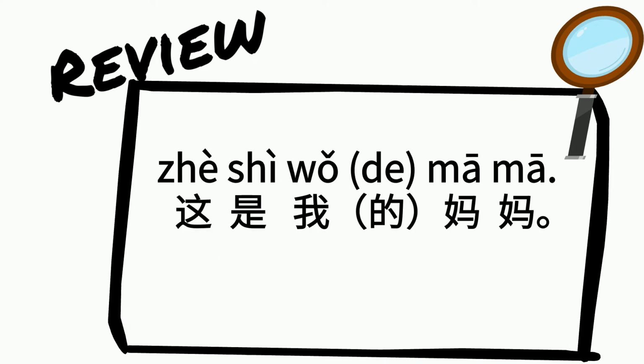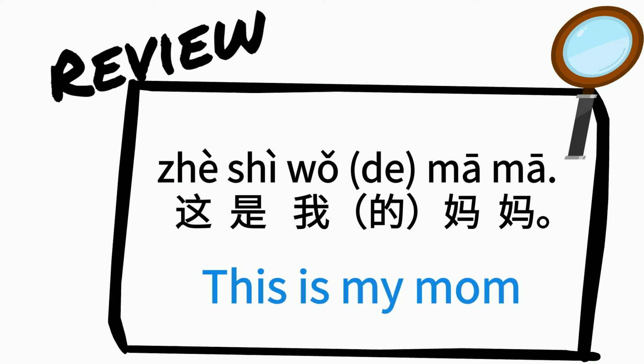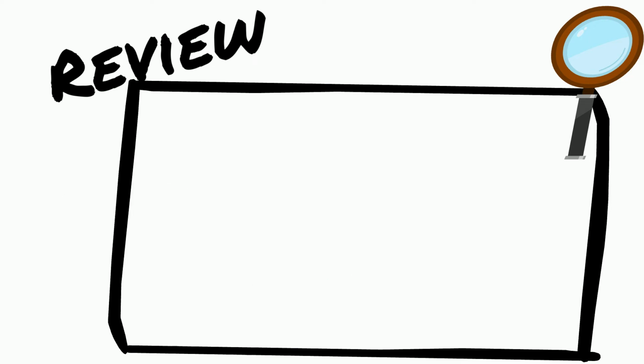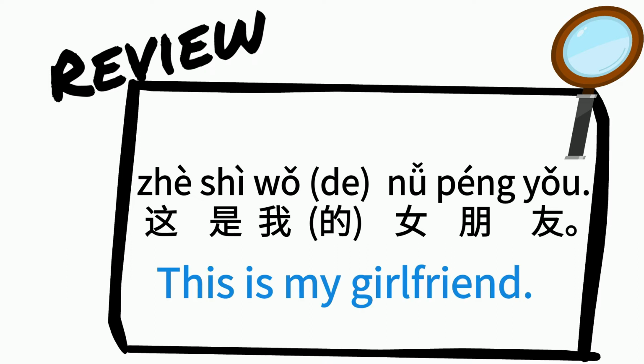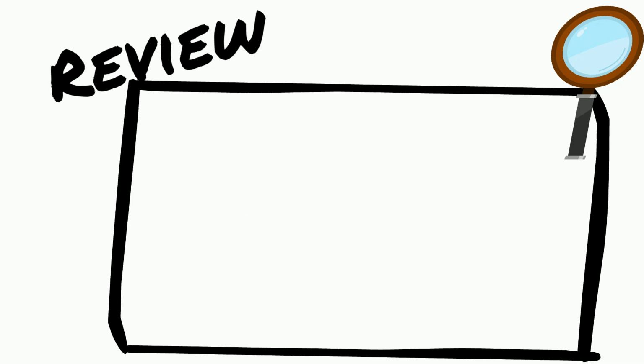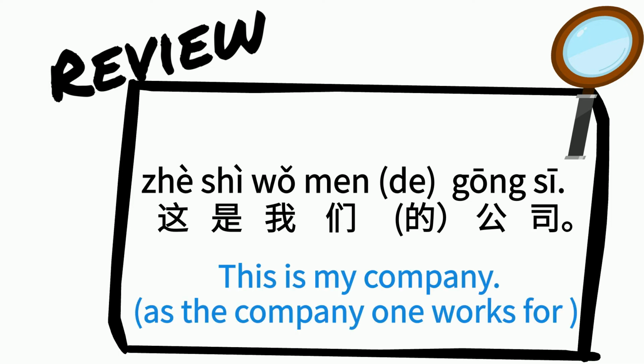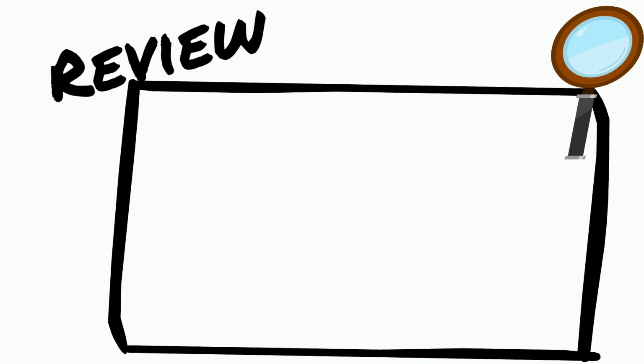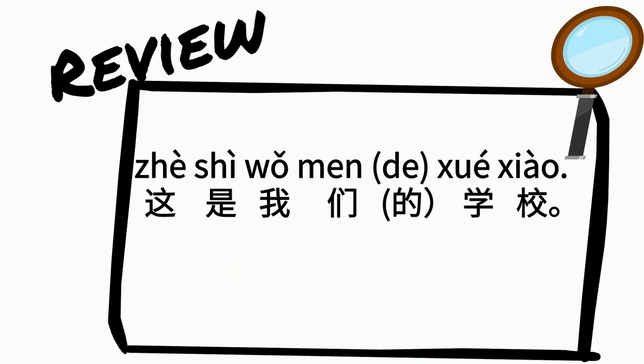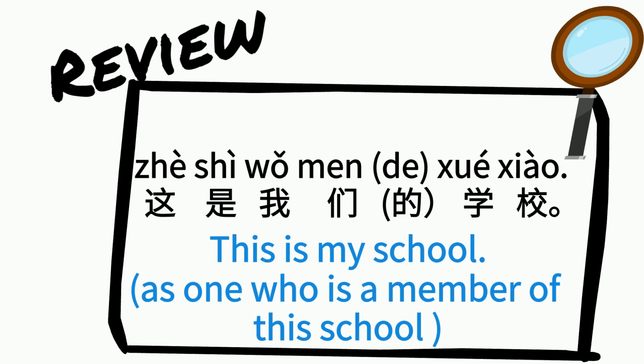这是我妈妈 this is my mom. 这是我女朋友 this is my girlfriend. 这是我们公司 this is my company. 这是我们学校 this is my school.